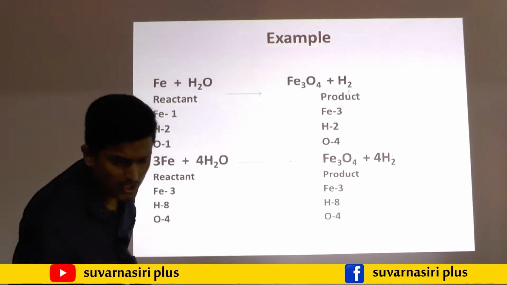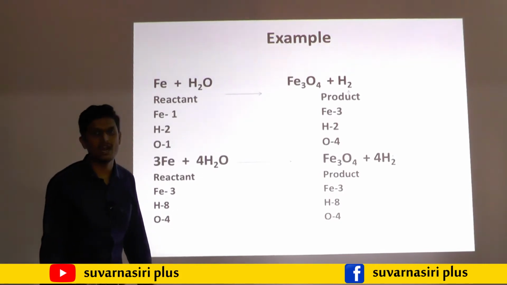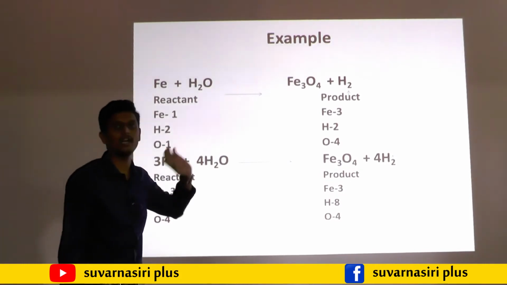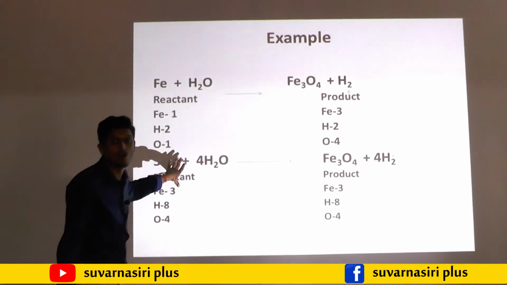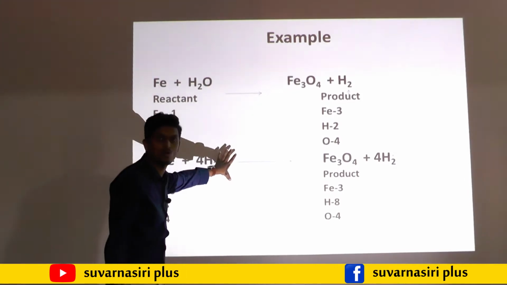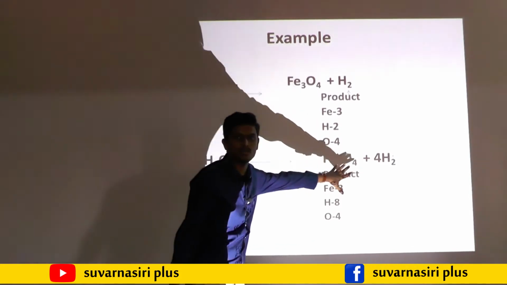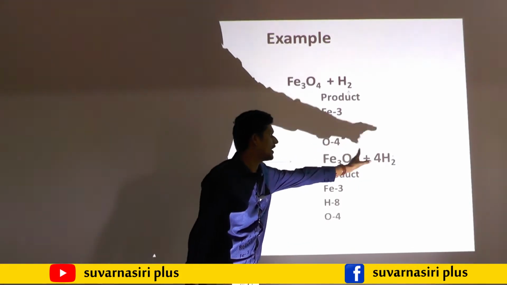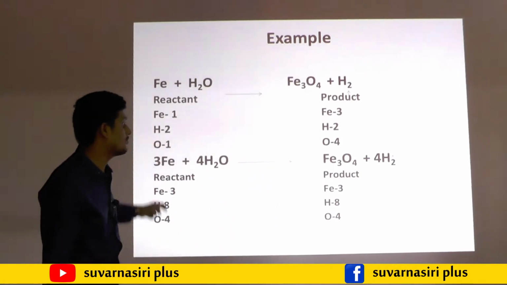This is not the completion of balancing the equation. After writing this, we need to write the state of matter for each and every reactant and product. For example, for iron we need to write solid, because iron is solid. Next, H2O you have to write as steam, that is gas. Then Fe3O4, that is rust, again you need to write solid. Then hydrogen gas is liberated, so you have to write gas for that one.